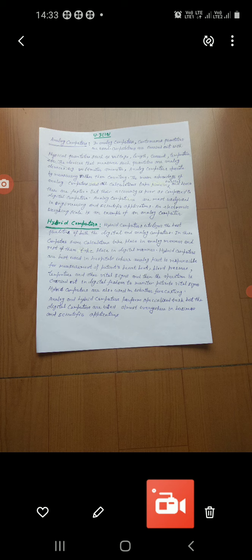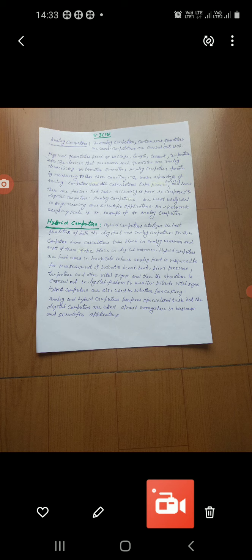Now next is hybrid computers. Hybrid computers utilize the best qualities of both the digital and analog computers. In these computers, some calculations take place in an analog manner, and the rest of them take place in a digital manner.